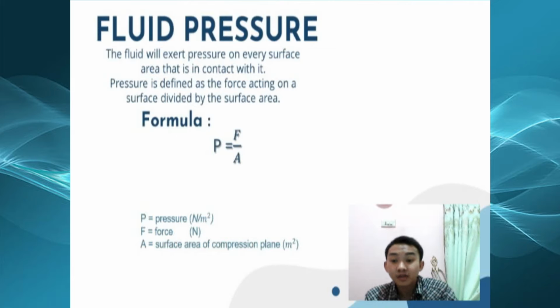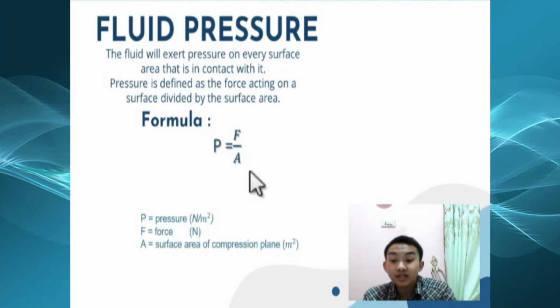The formula is pressure is force divided by surface area of compression plane, where pressure is in Newton per meter square, force in Newton, and surface area of compression plane in meter square, where the pressure will be greater when the surface area is getting smaller.